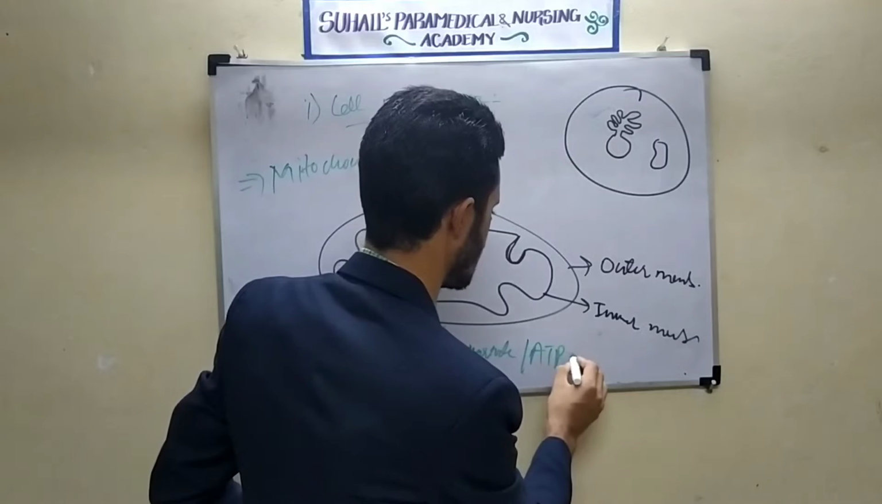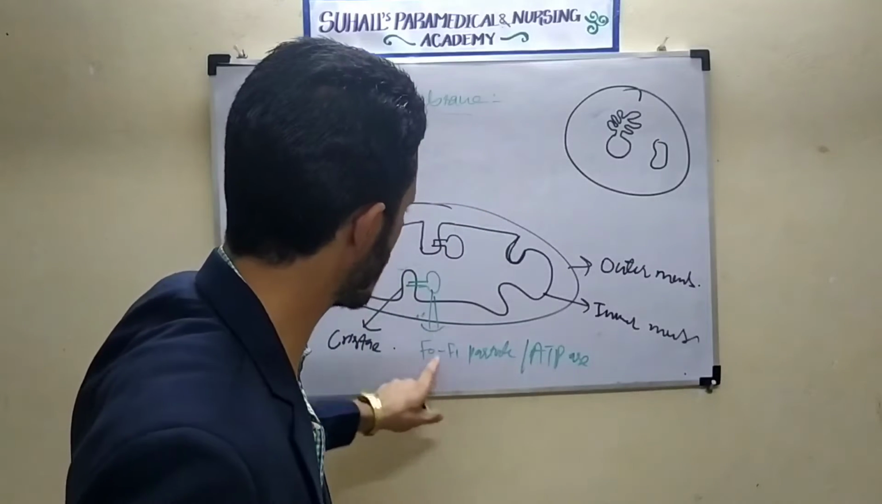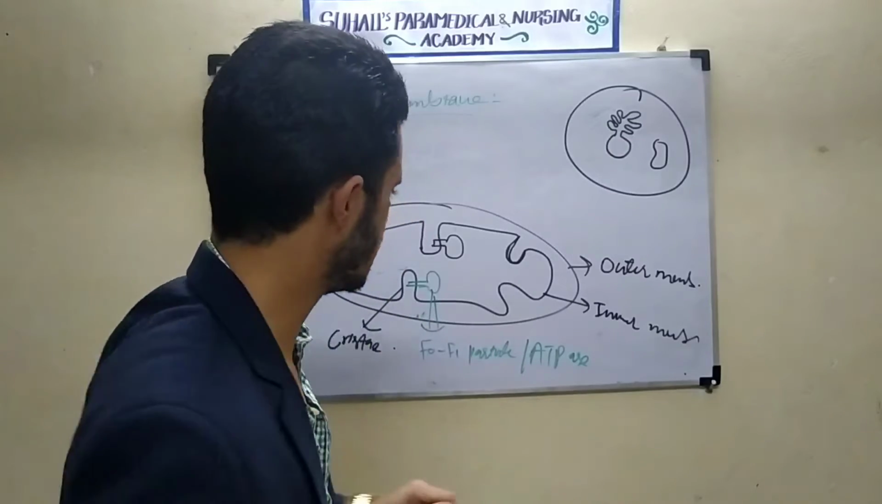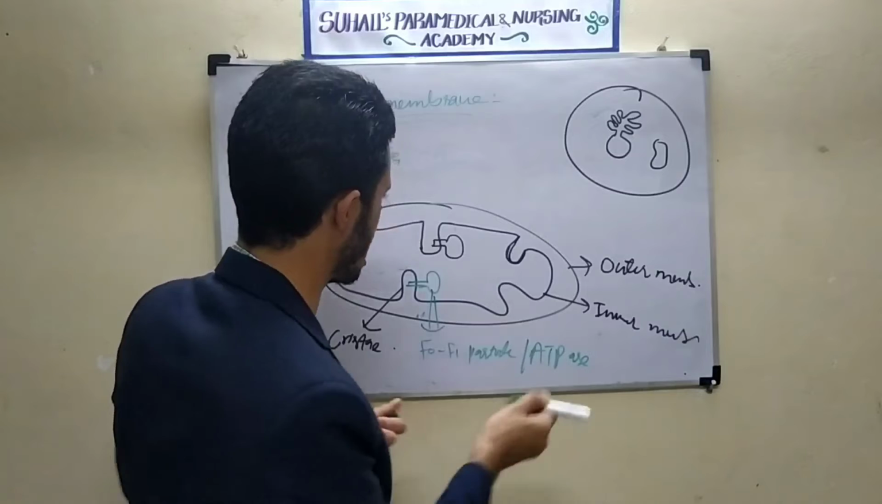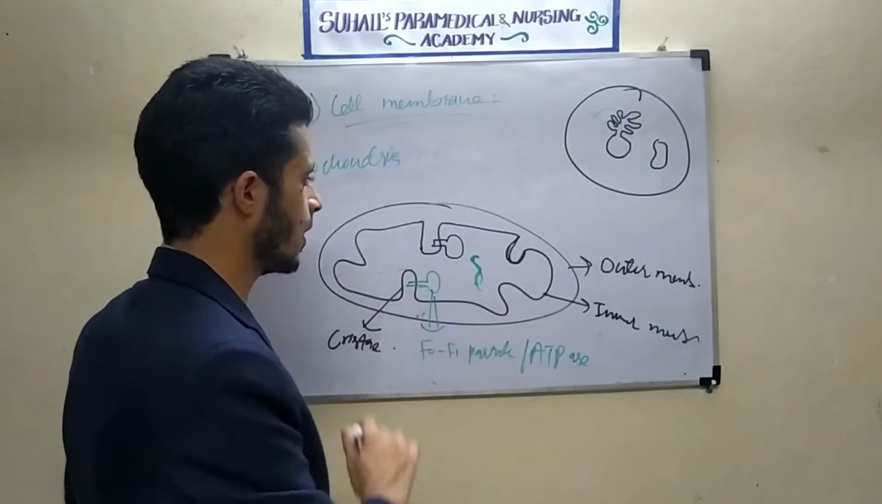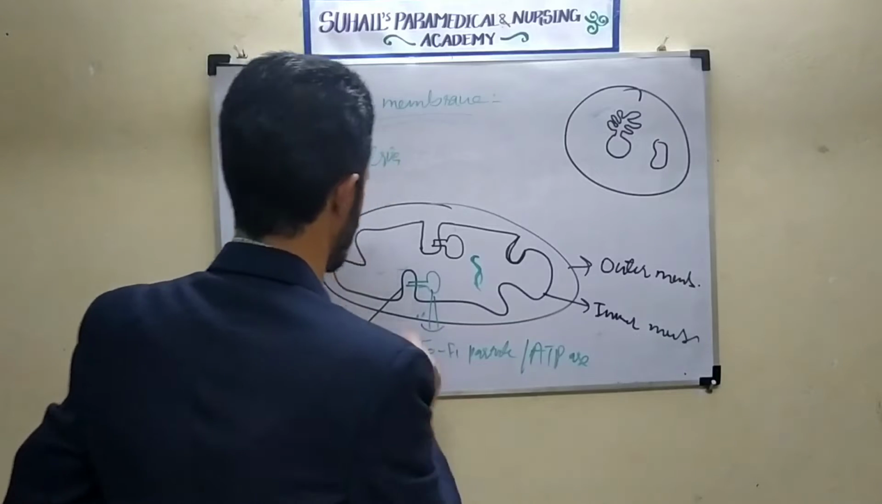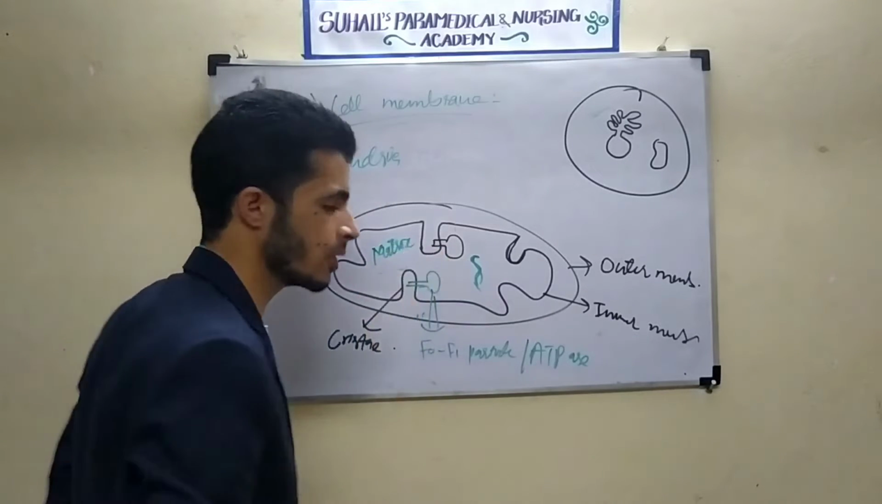This is actually the ATP synthase. ATP synthase is an enzyme that is found on the F0 F1 protein particle. So this was the simple structure, and inside there will be a double stranded circular DNA. There will be RNA also. And remember one more thing, this fluid inside the inner membrane is called matrix.